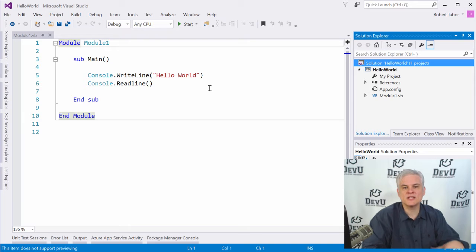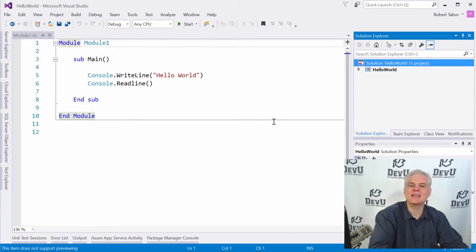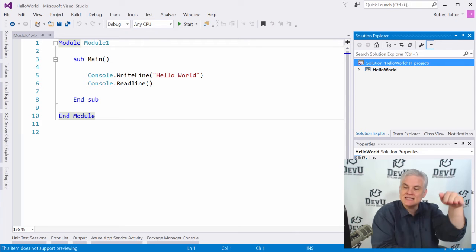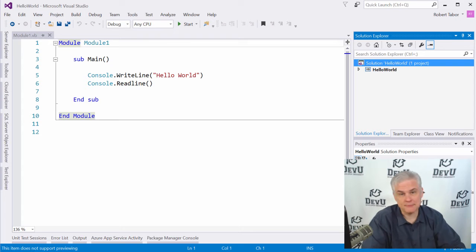So in many cases, as you're getting started, you're only going to have one project inside of one solution, okay? But as you build more complex applications over time, it's highly likely that you're going to manage multiple projects that are somehow related inside of the same umbrella called a solution. Again, the reason for that might not be obvious today, but as you continue learning about Visual Basic beyond this course, I think you're going to find that as you build more complex, business-oriented applications, this becomes